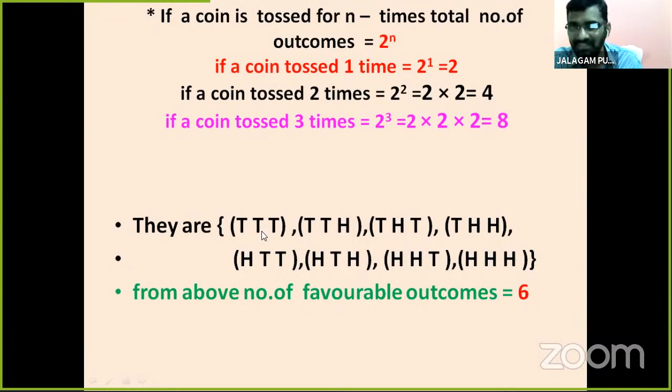Have you understood, children? We remove the TTT, HHS. That's why the favorable outcomes are 6. Why? Because we find the probability that she lost the game. That's why we take favorable as 6.